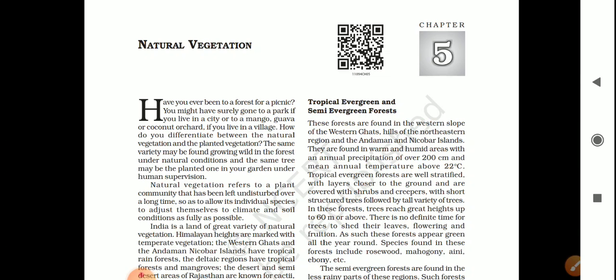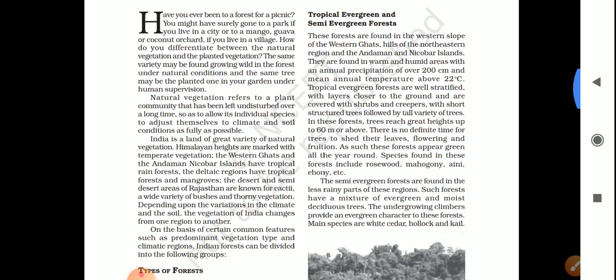Natural vegetation refers to the plant community. Whenever this plant community grows in any region on its own, then it is called natural vegetation. It is made up of different types of trees, plants, and bushes. So these are natural vegetation. But all forests are not natural vegetation because there are times where forests are being developed. So when a forest is developed by afforestation, social forestry, or any other way, then it cannot be called natural vegetation.